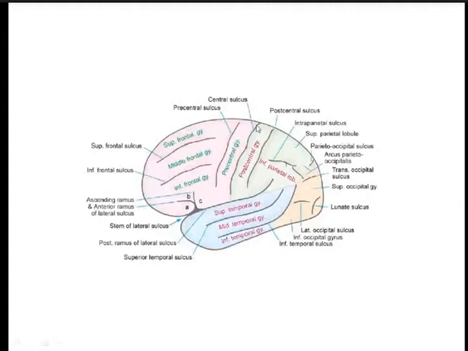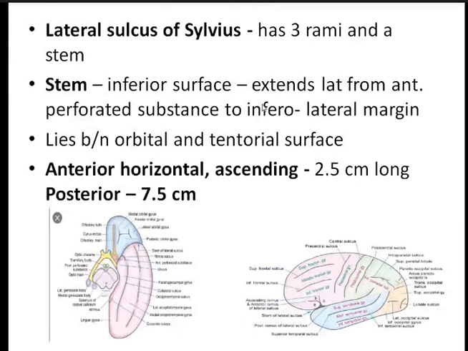So this is very important. Now coming to the next sulcus, that is known as the lateral sulcus of Sylvius. The central sulcus is also known as the central sulcus of Rolando, and the lateral sulcus is known as the lateral sulcus of Sylvius. Now in this figure you can see the lateral sulcus here, and the lateral sulcus has a stem and 3 rami.